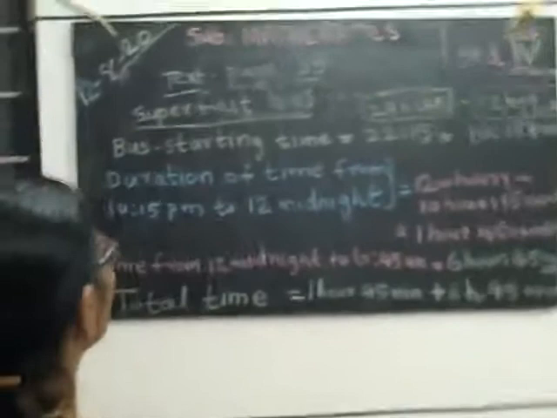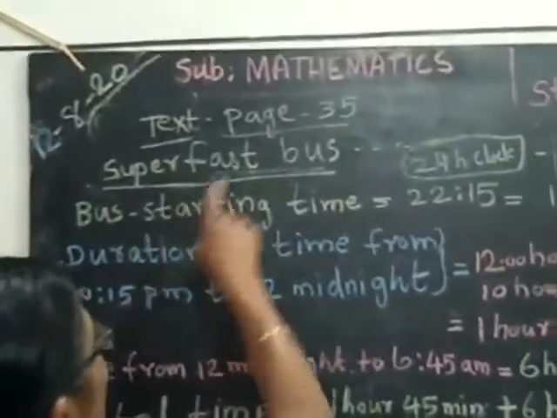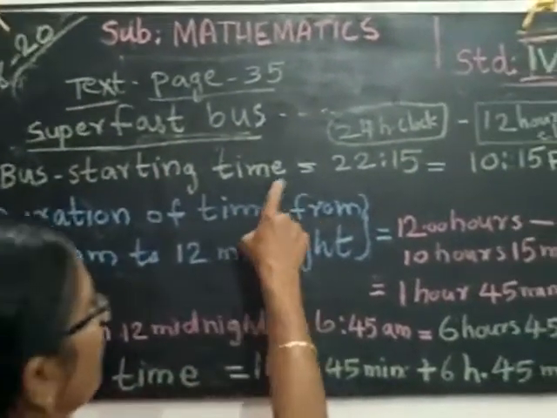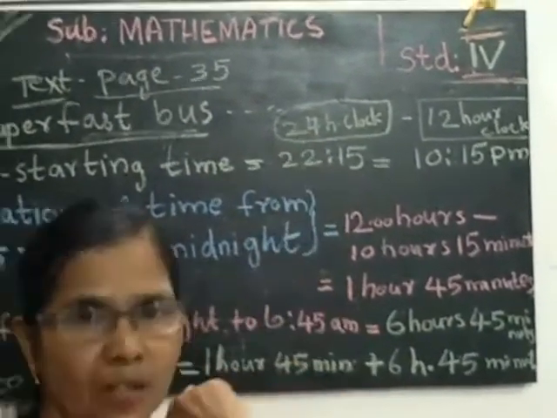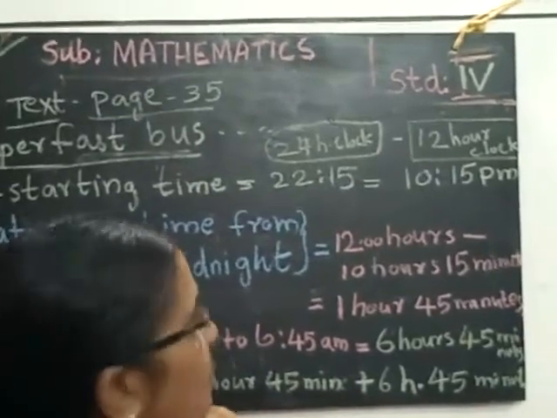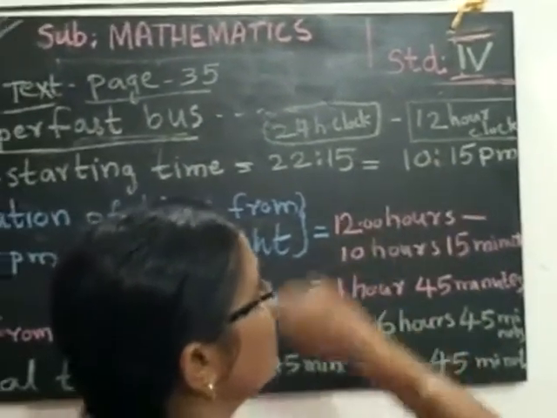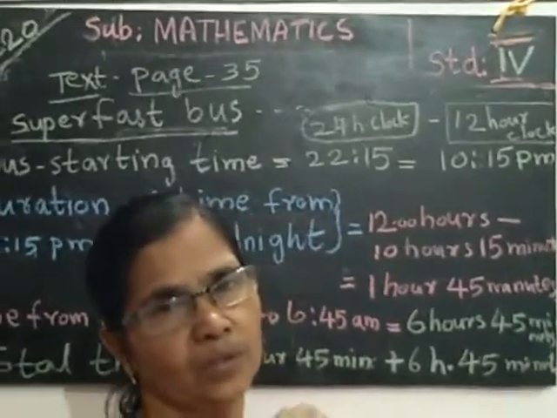You look here, superfast bus, page number 35. Bus starting time 22:15 hours. That means 24-hour clock time is given. Then we can convert it into our 12-hour clock.